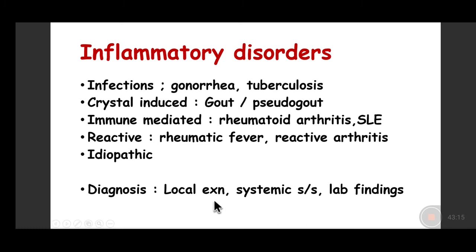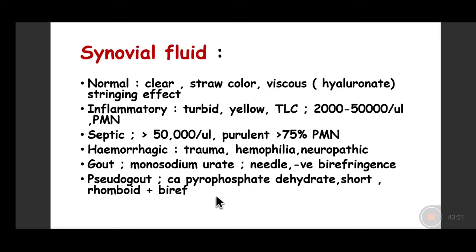How do we diagnose them? We diagnose them by doing a good local examination, systemic signs and symptoms, and lab findings. Another mode of examination is to remove the synovial fluid and see whether it has infectious pus cells or not. The total leukocyte count of the synovial fluid will be increased from 2000 to 50,000 per cubic millimeter, and you will find lots and lots of neutrophils in septic arthritis or acute pyogenic arthritis. You can do a culture of the synovial fluid and you will find the characteristic bacteria involved, and you can find the sensitivity of these bacteria to particular antibiotics.